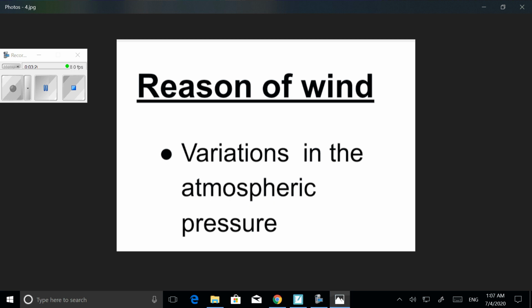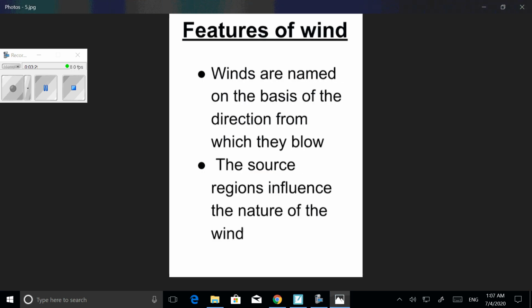The third subtopic is, what are the features of wind? The first feature is, winds are named on the basis of the direction from which they blow. That is, from which direction the wind originates, that is the name of that wind. Now this is the southwest monsoon season. The wind originates from the southwest region. That is why this wind is called the southwest wind.